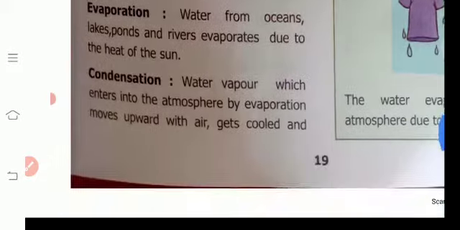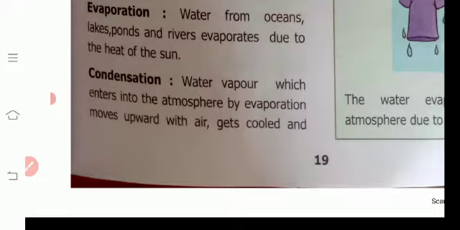So the water that evaporates is called evaporation. Then condensation. Water vapor enters into the atmosphere by evaporation and moves upward with air.